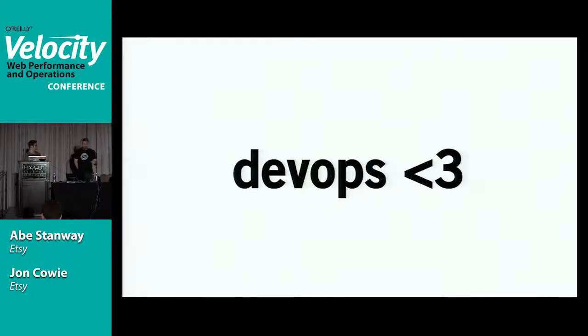Yeah, it gave us the agility, basically let us play to our strengths, but also lean on each other for support. So for example, to give a couple of real examples, we got Abe a server to run Skyline on. It turned out that server didn't quite have beefy enough CPUs to handle all the algorithms we were running. So Abe was able to just come to me and say, hey Cowie, can I have a new server? And I was able to give it to him. Likewise, when I discovered that my JavaScript wasn't quite as good as I thought it was, I was able to go to Abe and lean on him for some coding support.